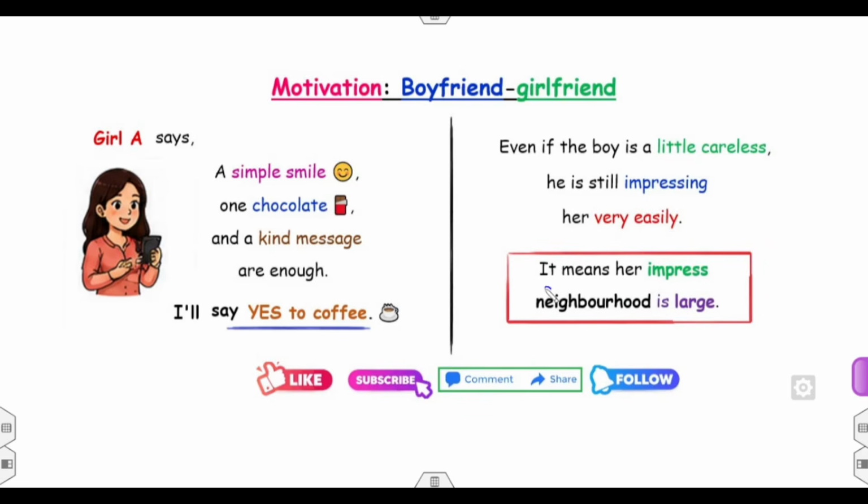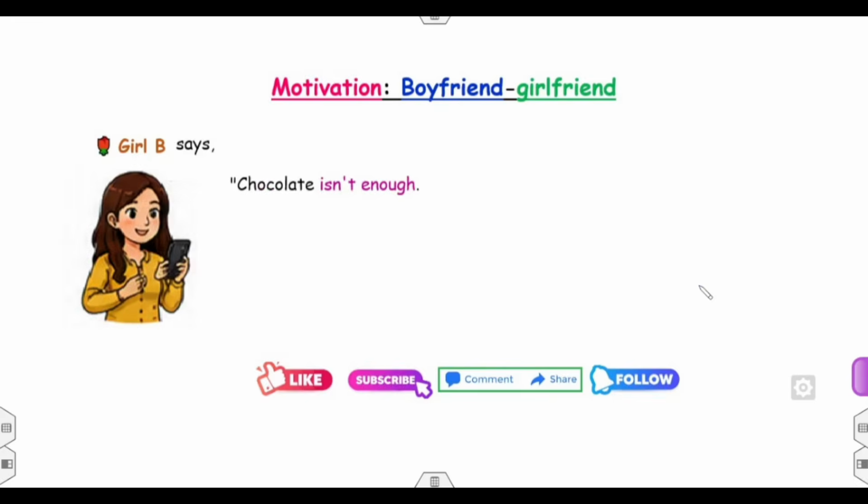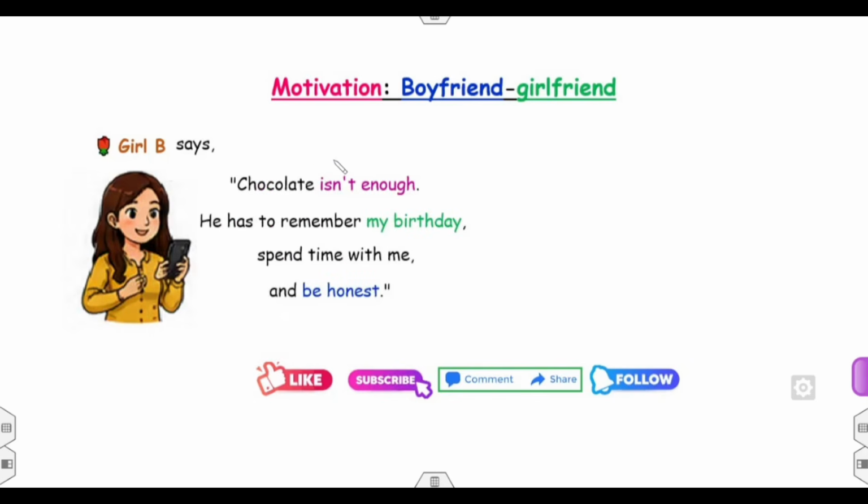Because today's lecture is on neighborhood, you can think of the impress as a neighborhood. Similarly, girl B says the chocolate isn't enough. The boy should also remember her birthday, spend time with her and be honest. So along with the chocolate, she has applied these three more conditions.